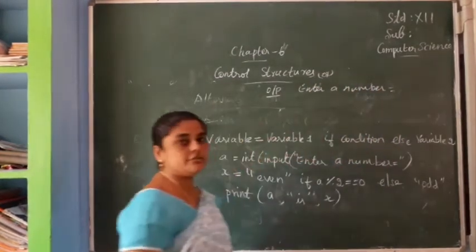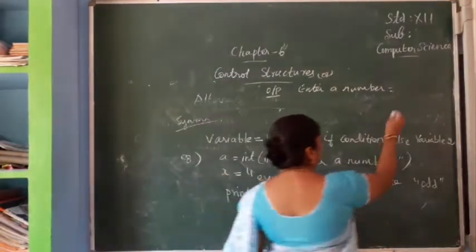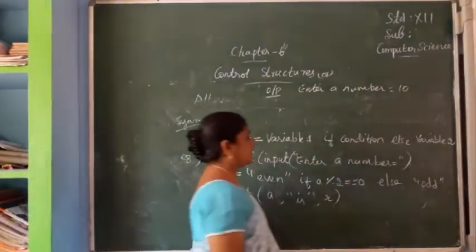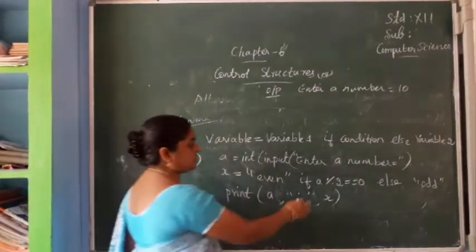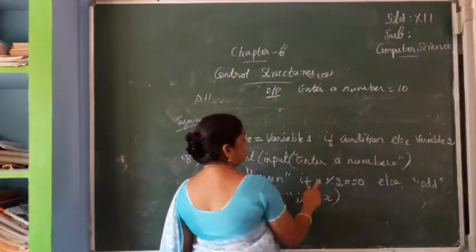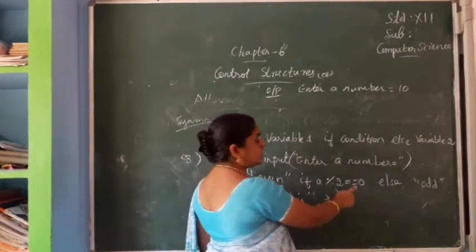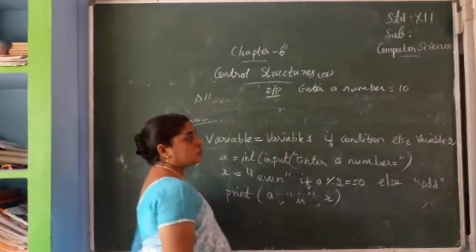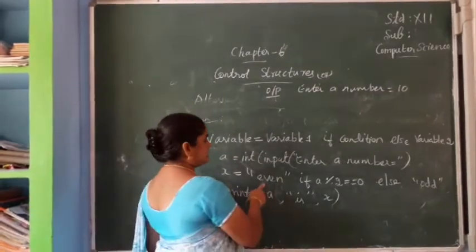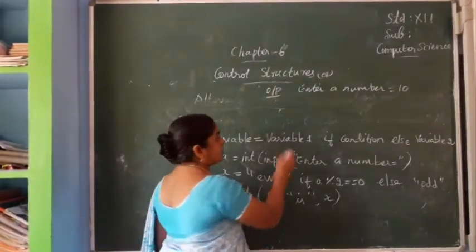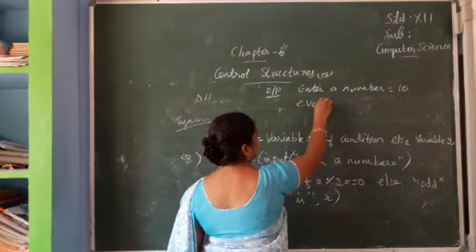Like this the message will be displayed. We have to give the number. So 10 I am giving. Next, x equal to even. Next the condition will be checked. So if 10 divided by 2 equal to 0, the remainder will be 0. So which condition will be executed? Even. So the answer is even.